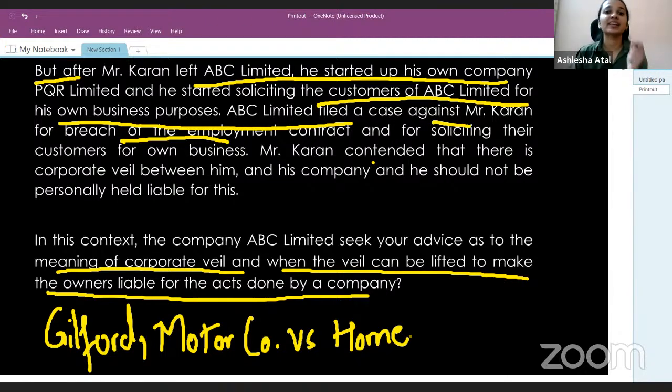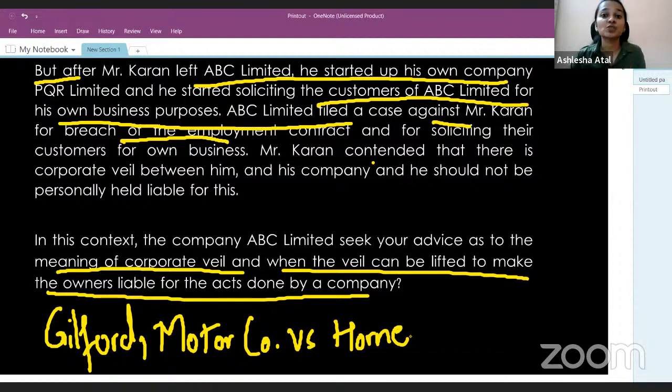And then in this context, you will have to state, can Karan be made personally liable? In this situation, obviously the corporate veil will be lifted, because Karan has made a breach of contract, there was improper conduct and fraud happening in the company, and also he was avoiding a legal obligation. Which legal obligation?